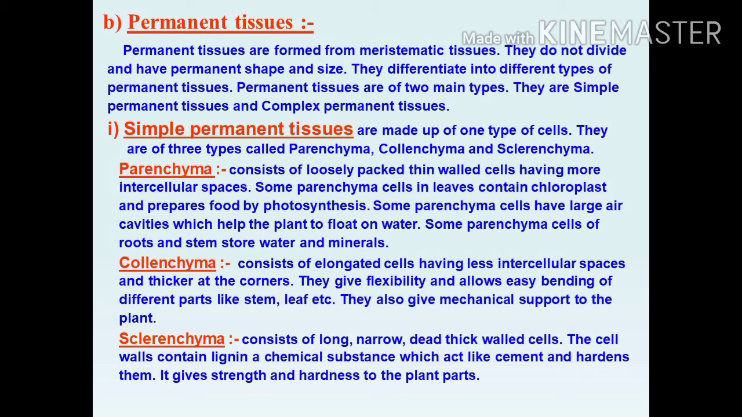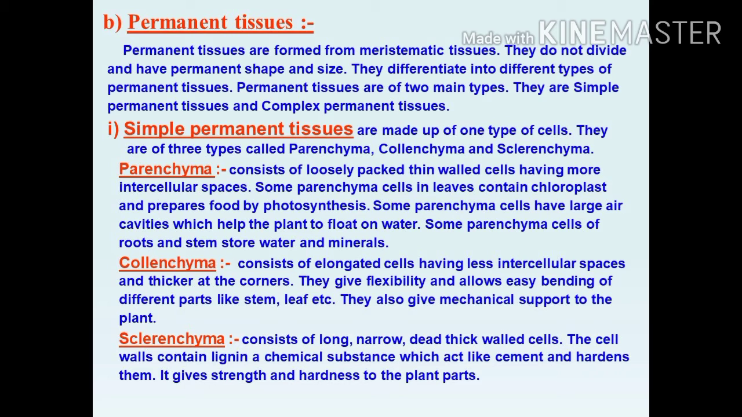Some parenchyma cells in leaves contain chloroplast. What's the function of the chloroplast? Chloroplast contains chlorophyll pigment and it helps to prepare the food by photosynthesis. Some parenchyma cells have large air cavities which help the plant to float on water. Some parenchyma cells of roots and stems store water and minerals. The same type of cell, with many spaces in between.